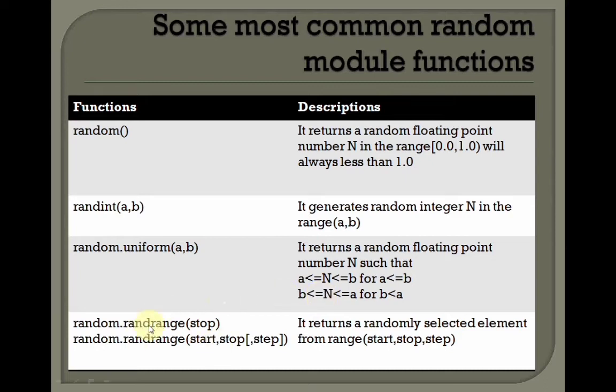Now the next one is the randrange function. Basically it will take three parameters: start, stop, and step. It will generate a number from the start parameter up to the stop parameter, and the step parameter shows how much variation there will be. Now it will be clear to you through the implementation. See the implementations of all the random module functions.